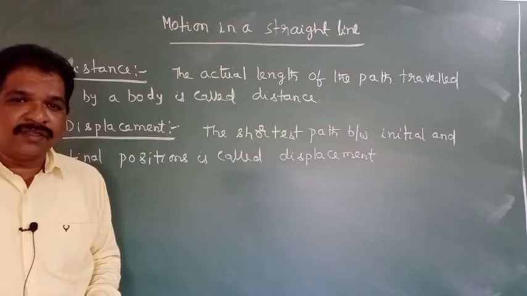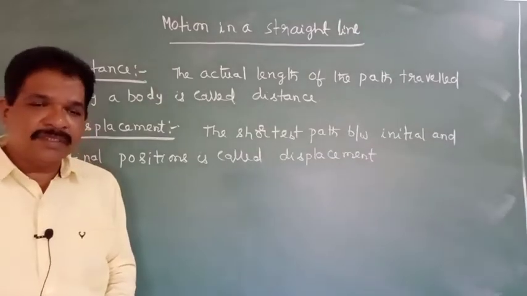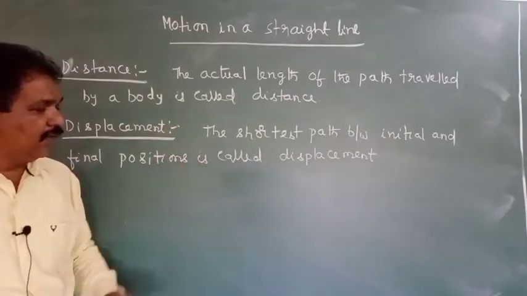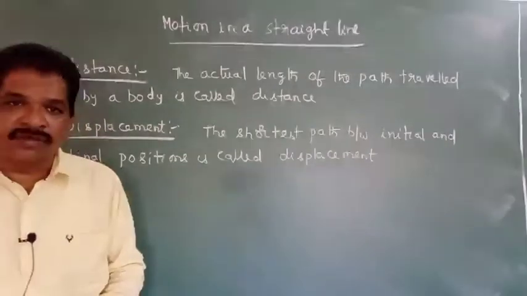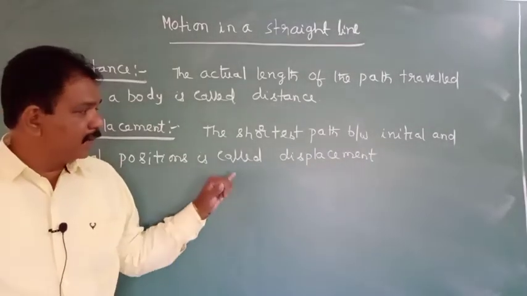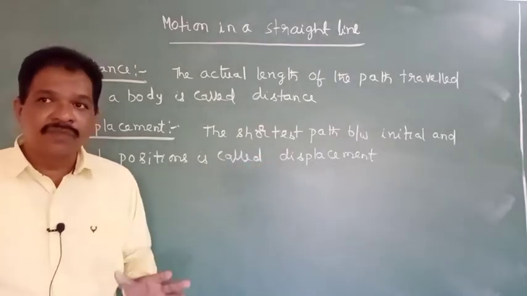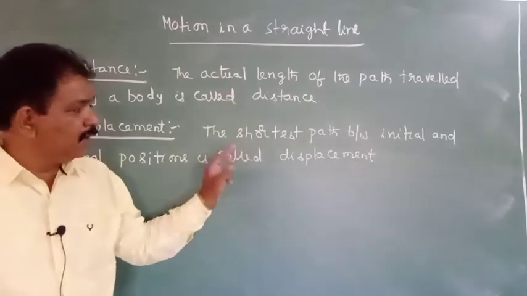Both have the same SI unit, meter. The CGS unit will be centimeter. One is a scalar and the other is a vector. Already you know about this. In the board exams they discussed this theory part. Now in competitive examinations, how will the questions be? What is the relation between these two?